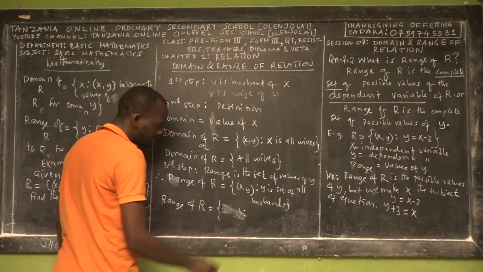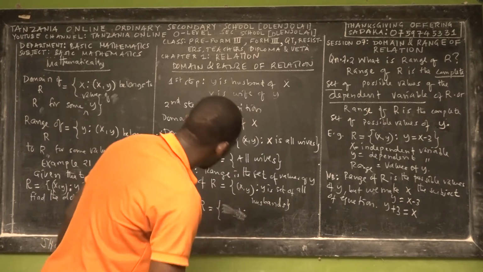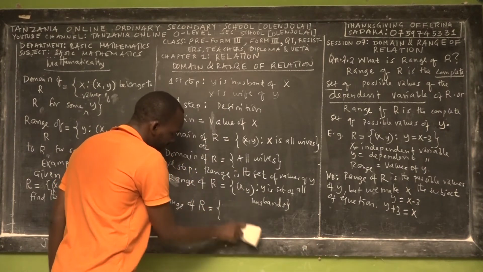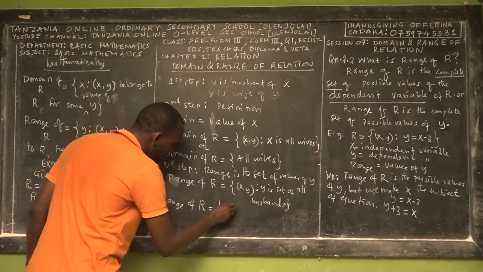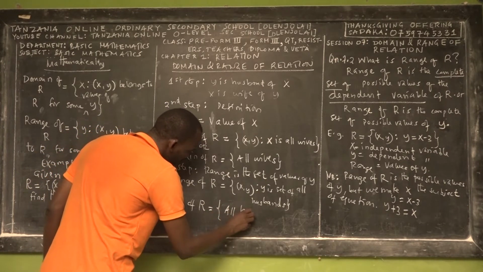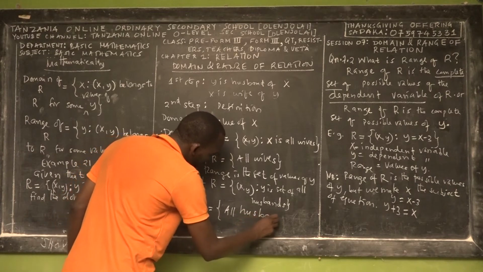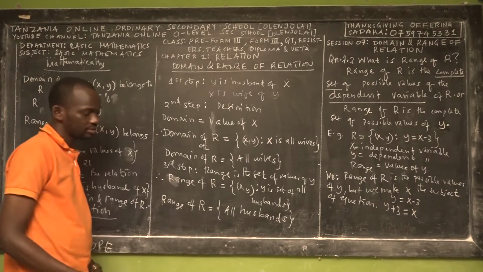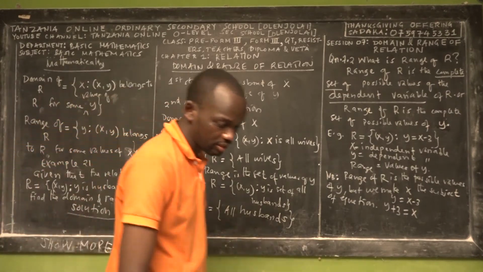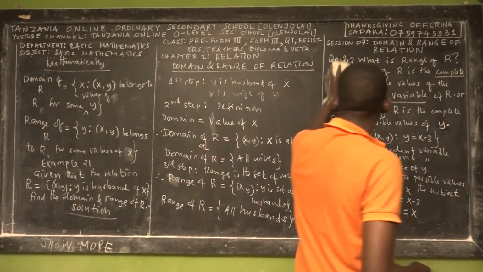In other words, the range of the relation is the set of all husbands.